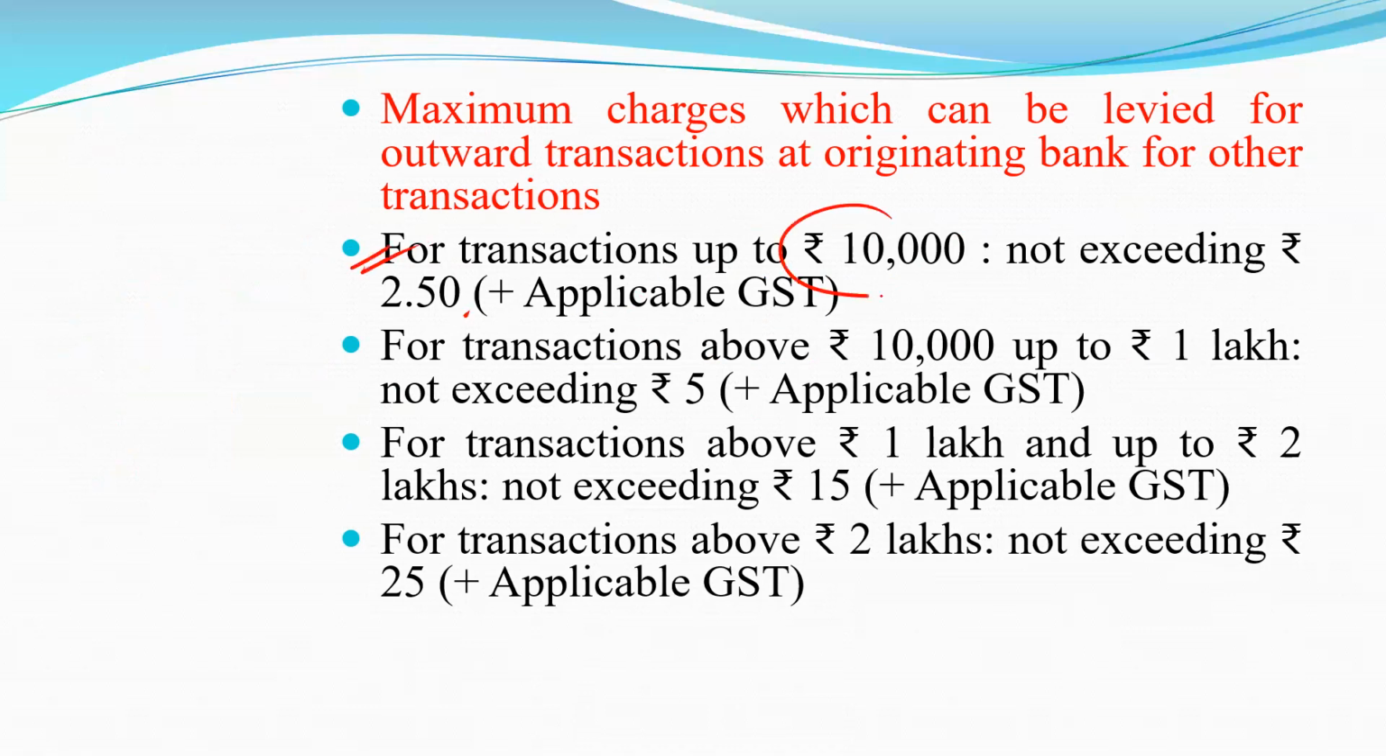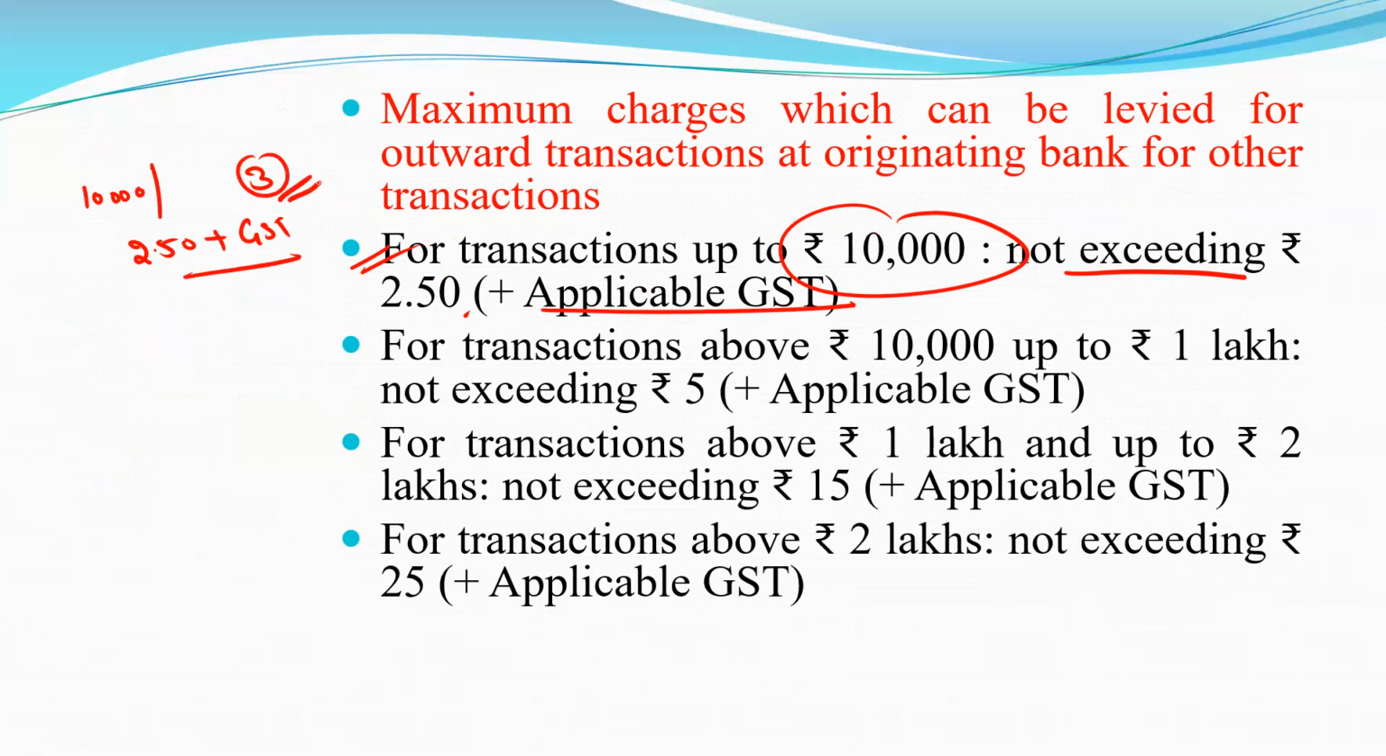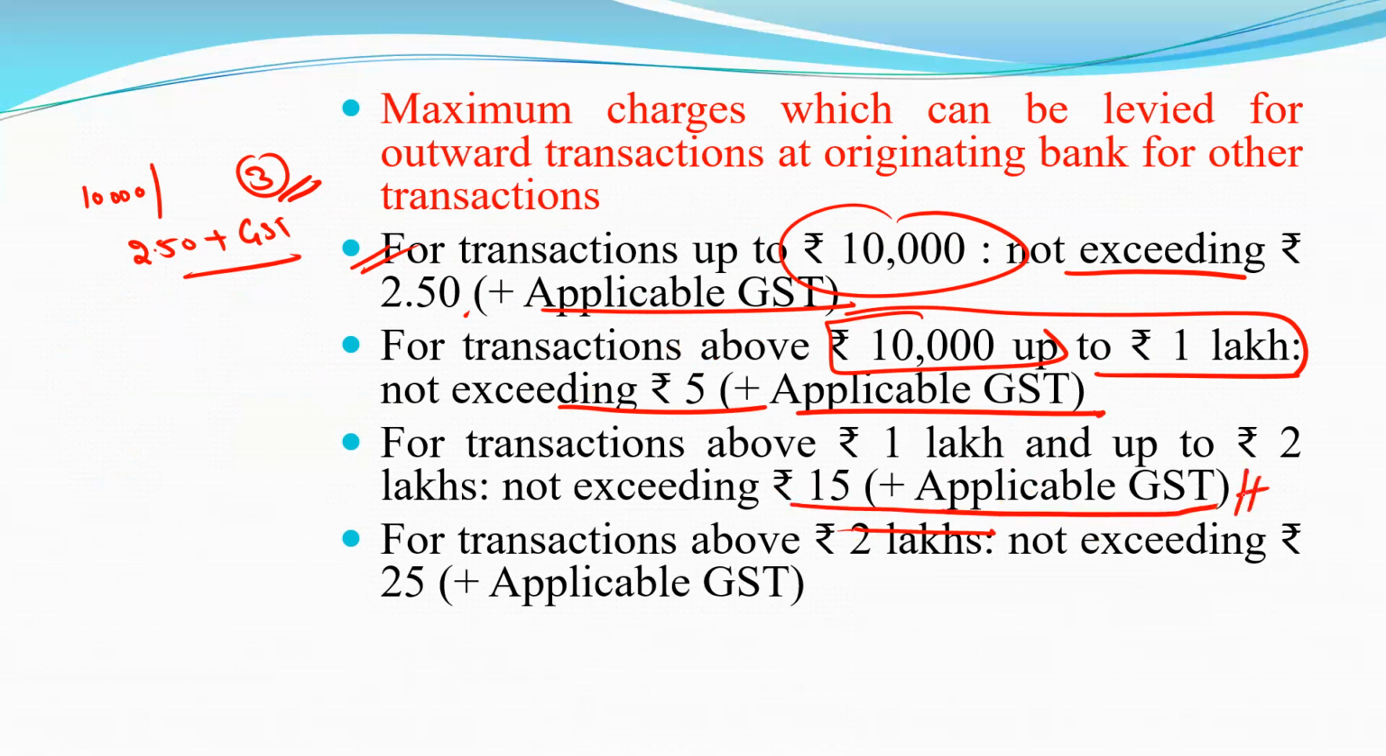First, for transactions up to 10,000, not exceeding rupees 2.50 plus applicable GST, approximately 3 rupees. For transactions above 10,000 up to 1 lakh, 5 rupees plus applicable GST. For 1 lakh to 2 lakh, not exceeding 15 rupees plus applicable GST. For above 2 lakh, there is a fixed amount, 25 rupees plus GST.